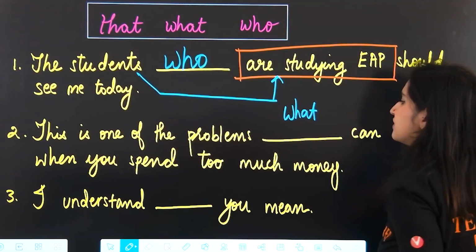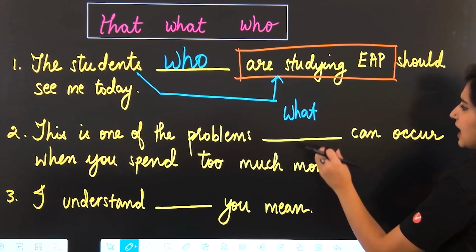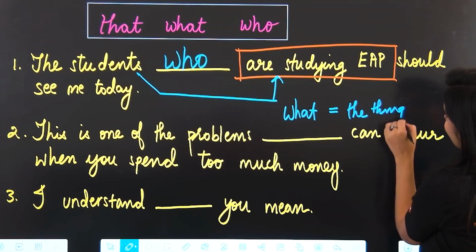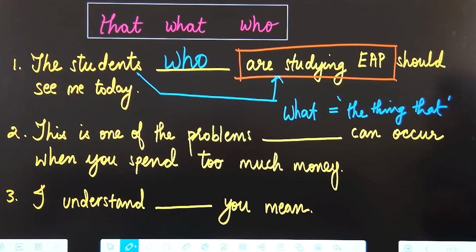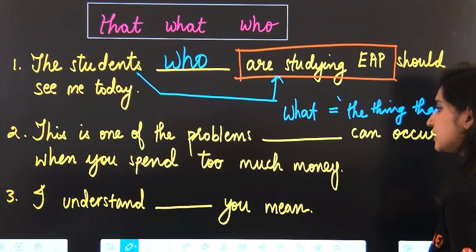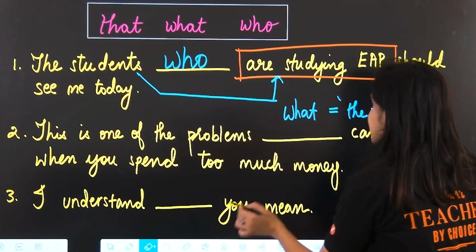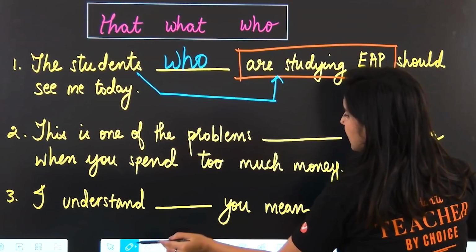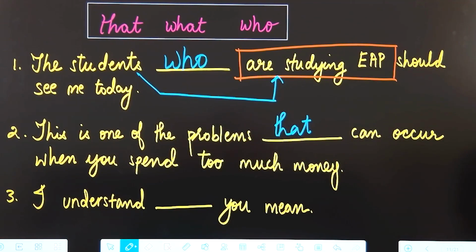Okay, this is one of the problems what can occur when you spend too much money. Now, I told you you can substitute what with the thing that. So let's say the sentence with the thing that. This is one of the problems, the thing that can occur when you spend too much money. Does that make sense? No, that's not making sense. So in this case, to add the extra information, we are going to use that. This is one of the problems that can occur when you spend too much money, okay?